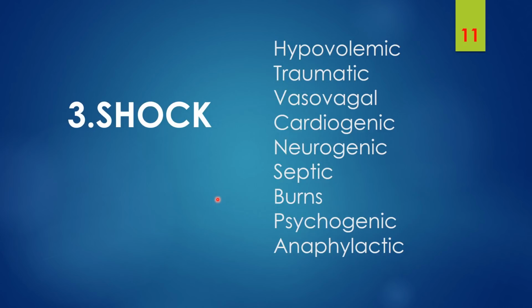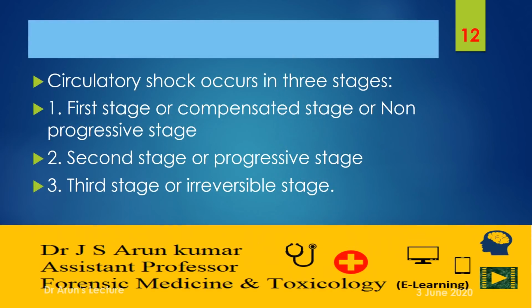And vasovagal, right? Vasovagal we have discussed earlier. Vasovagal shock, or otherwise reflex vagal inhibition, right? Before going to the types of shock, we will discuss the pathophysiology behind the shock. And there are 3 stages of shock: first and foremost is the compensated stage, or otherwise the non-progressive stage, second the progressive stage, and third is the irreversible stage of shock. And first and foremost, the non-progressive stage.